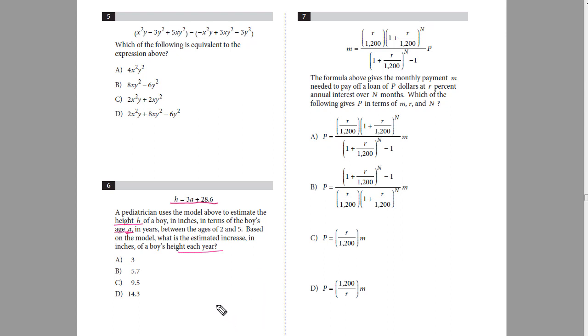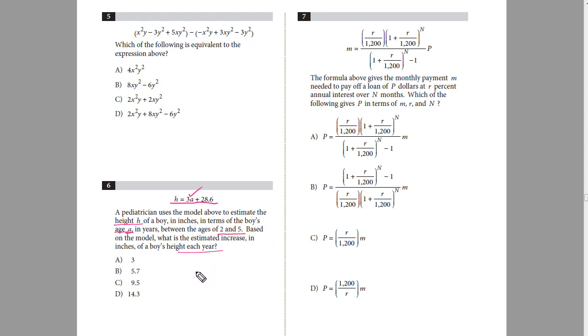Okay, so we have to see how much is the increase of a boy's height each year. Now we can see that when we insert age, because A is the age, so if we insert 2, because the ages are between 2 and 5.